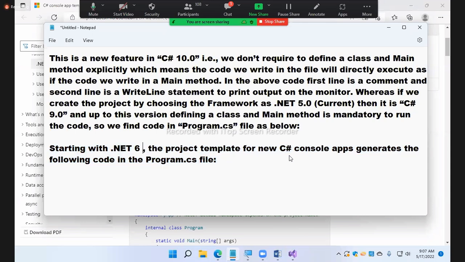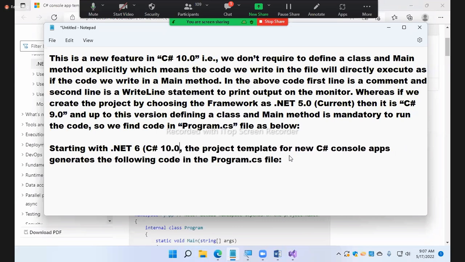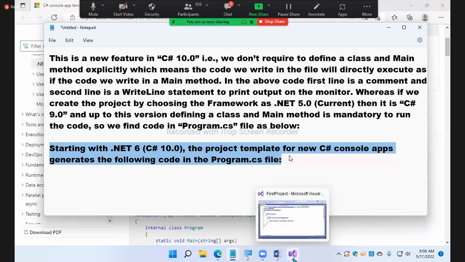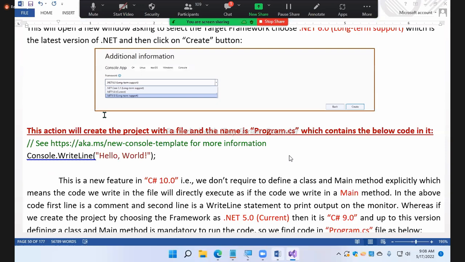Starting with .NET 6, which version? C# 10.